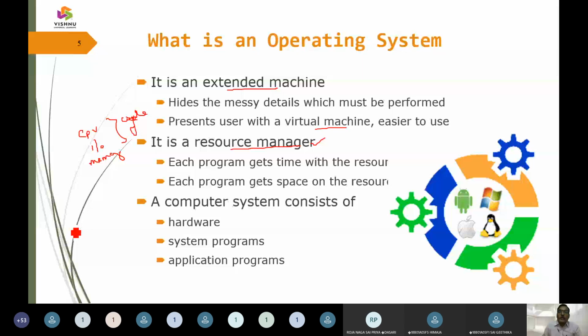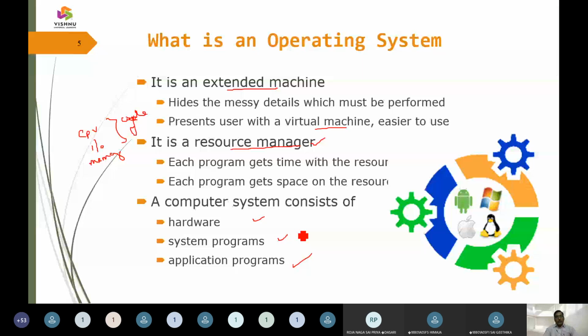Yes, we have a computer system, and the computer system is going to have hardware, followed by system programs, which are part and parcel of the operating system, followed by the application software. Application software is where people take up their own applications, which can be in C language, C++, Python, or things we can do online on the internet.